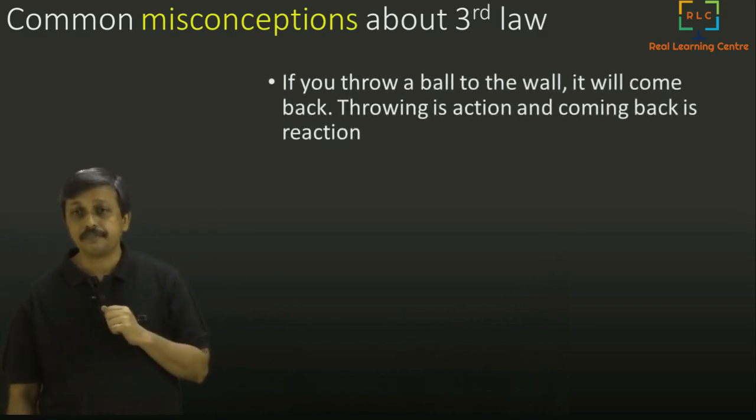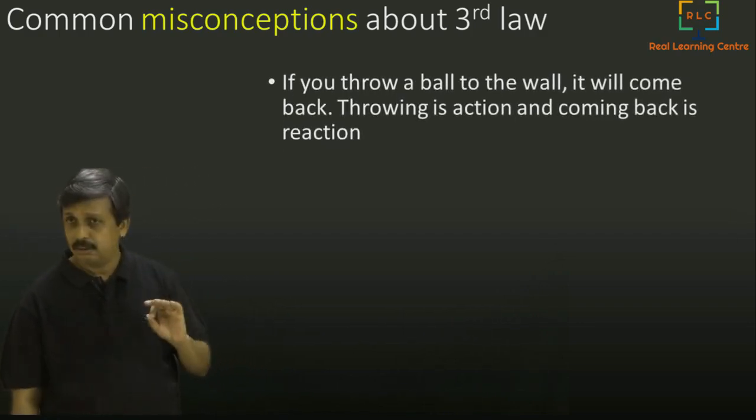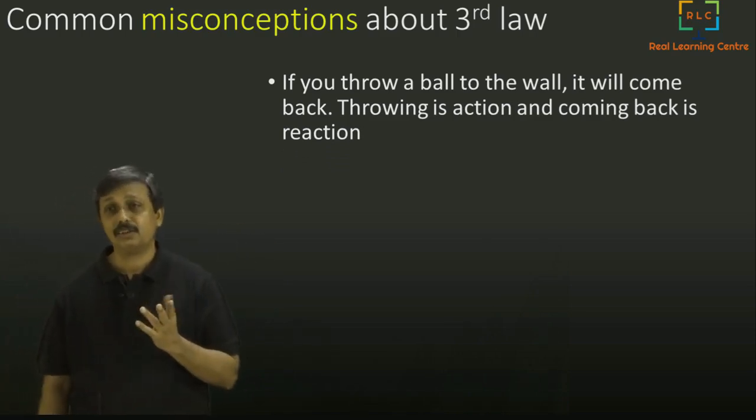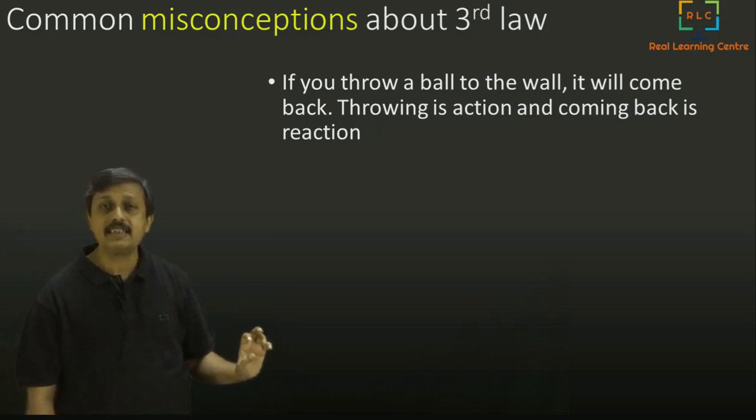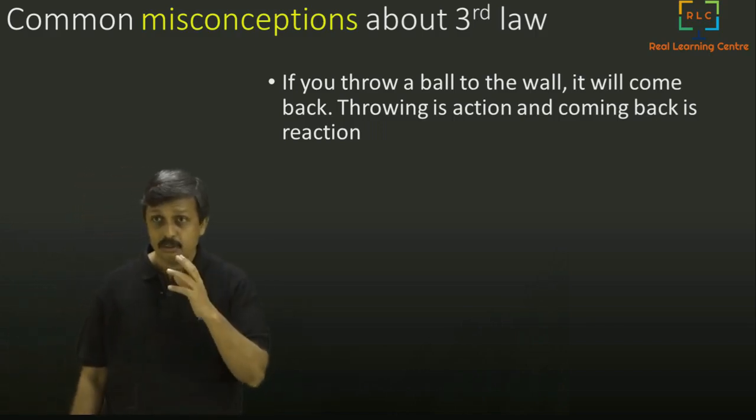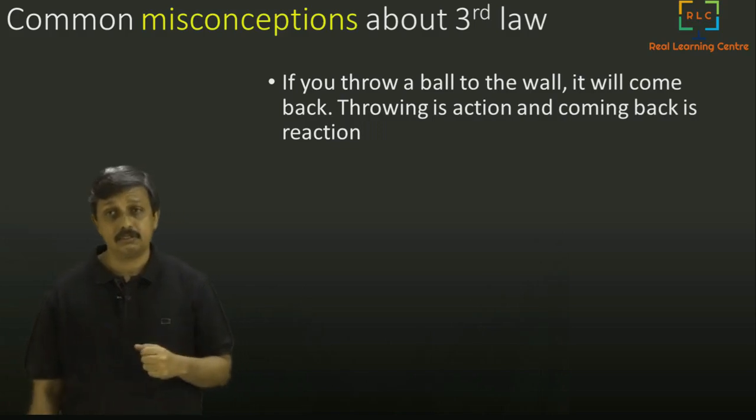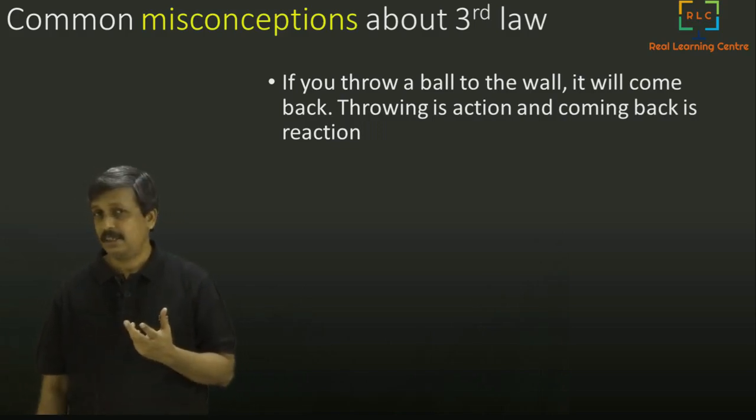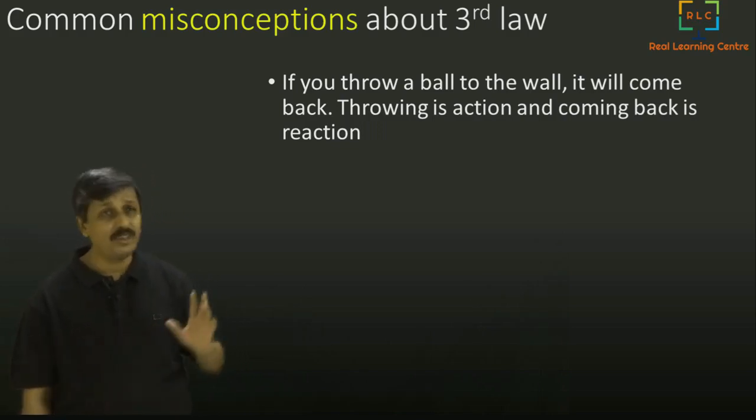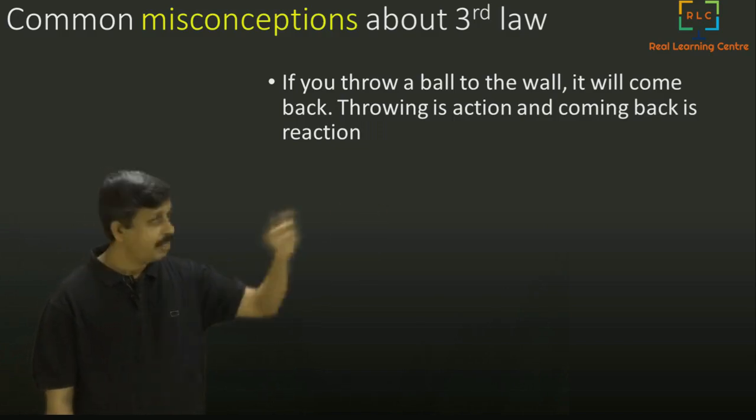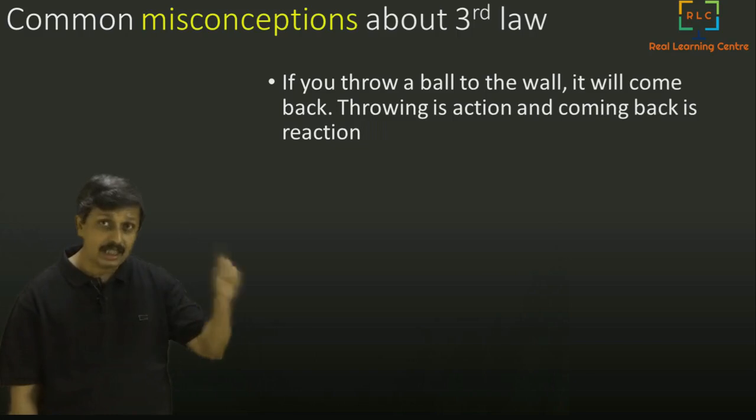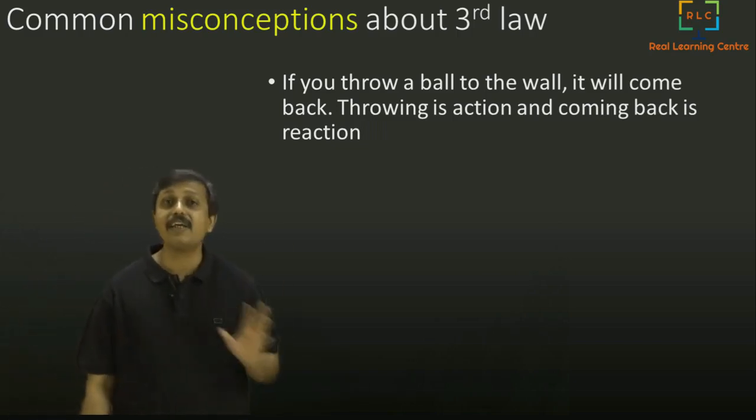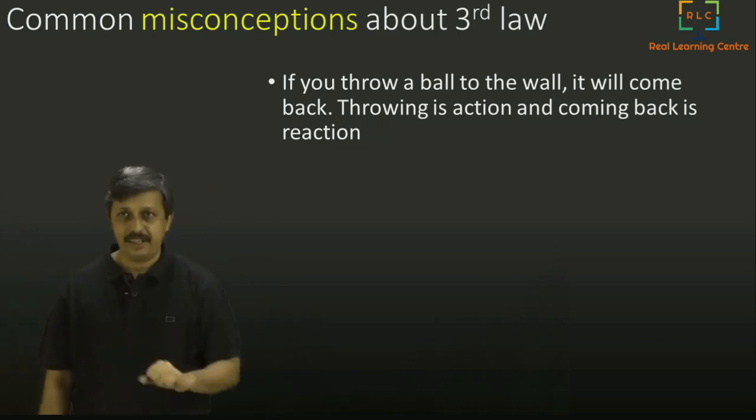The first one being, if you throw a ball at the wall, the ball will come back. So throwing is action and coming back is reaction. This is something you might have been given as an example of Newton's third law. But it is completely wrong. Throwing is not the action and coming back is not the reaction. This is a wrong way of understanding Newton's third law. Newton's third law is acting here, but not in the way it is expressed. Let us see why.